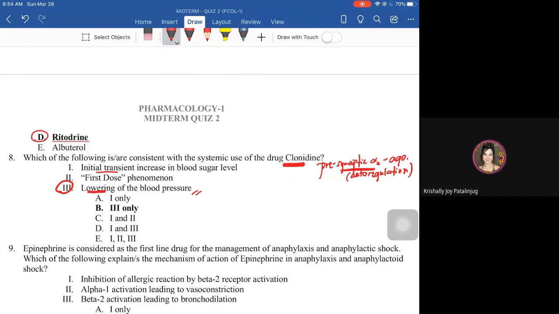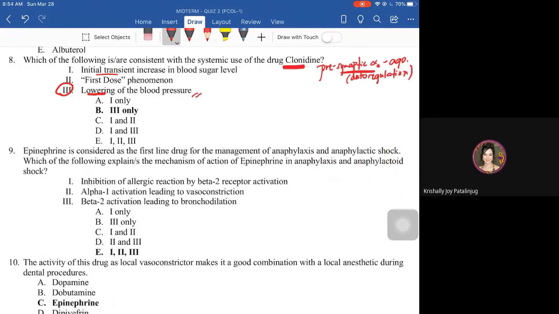Next, epinephrine is considered as the first line for the management of anaphylaxis and anaphylactic shock. Which of the following explains the MOA of epinephrine in anaphylaxis and anaphylactoid shock? Okay. So number 1, inhibition of allergic reaction by beta 2 receptor agonist. We all know that anaphylaxis, anaphylactoid shock, yung common sa kanila na pwedeng i-manifest ng patient due to allergic reaction is yung difficulty of breathing.